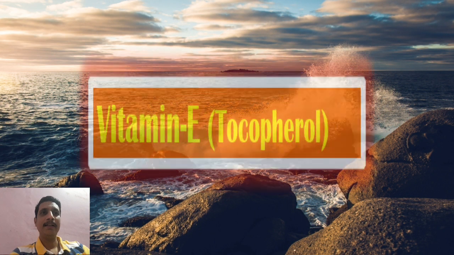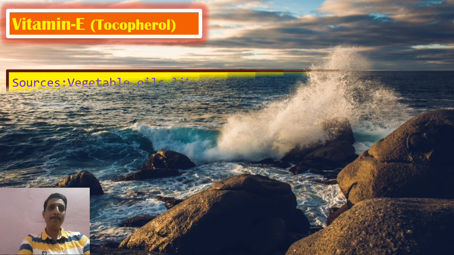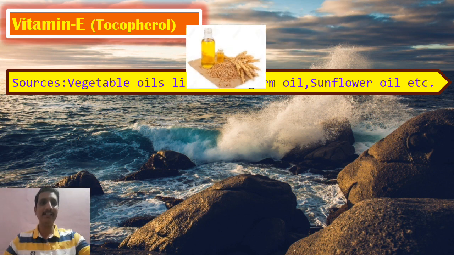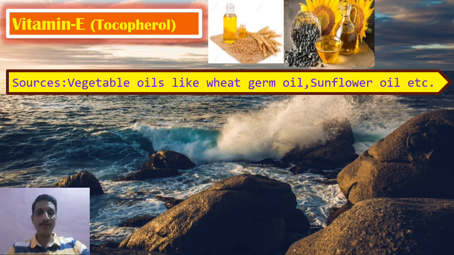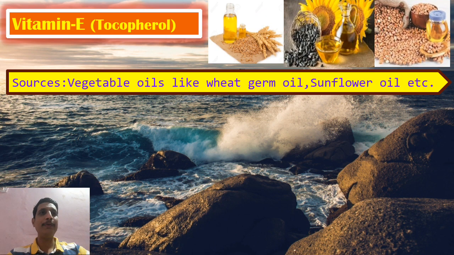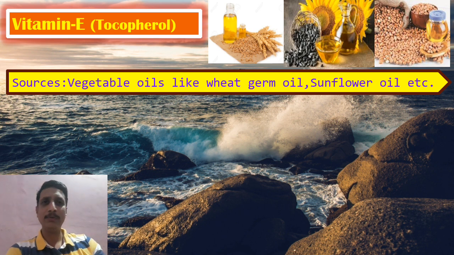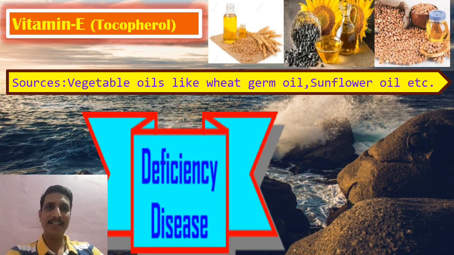Okay, vitamin E, they call it Tocopherol, that is the chemical name. Main sources are vegetable oils like wheat germ oil, sunflower oil, or even groundnut oil. These all have vitamin E in them. So you may have seen on sunflower oil bottles and packets, they write "rich in vitamin E, rich in tocopherol", isn't it? Deficiency diseases,